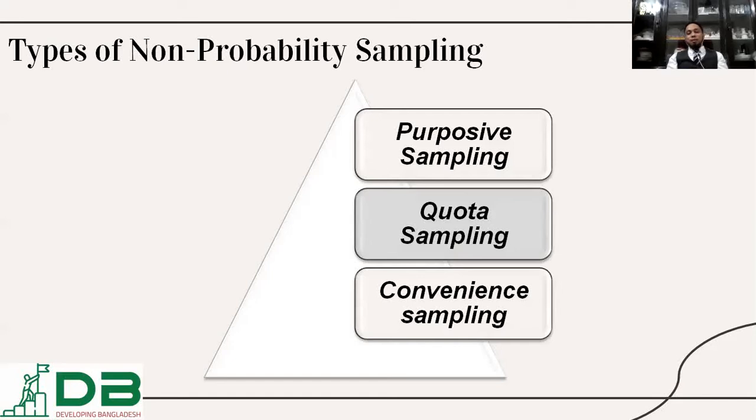Then convenience sampling. If we have 100 population, but we will collect data from the population nearby according to our convenience, then it could be termed as convenience sampling.